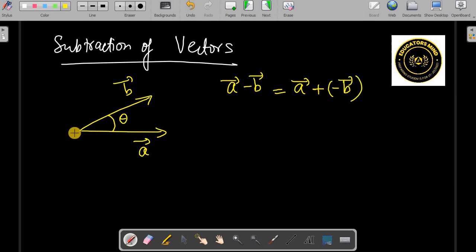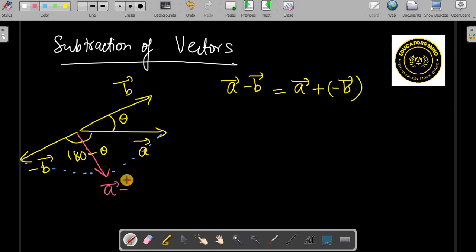So when you are doing this, we can take minus B vector, which is just the opposite, and then this angle becomes 180 degree minus theta. So basically you are going to add these two and you can apply parallelogram law, and then this will be the resultant vector. This vector represents A vector minus B vector.